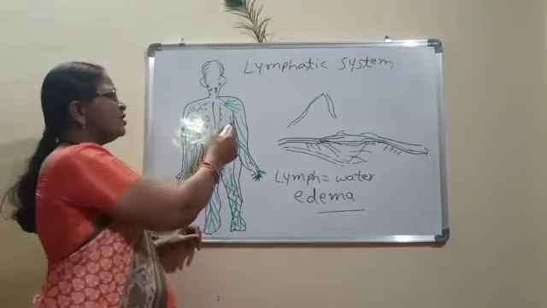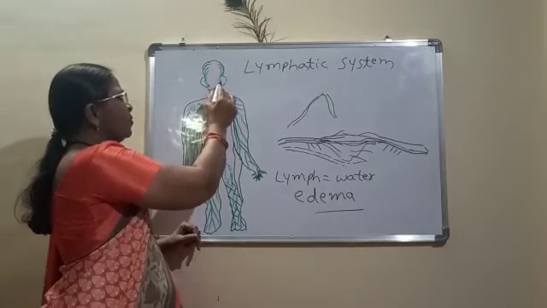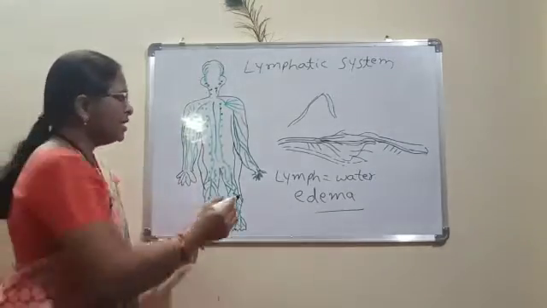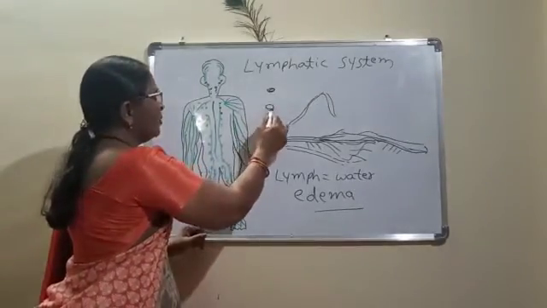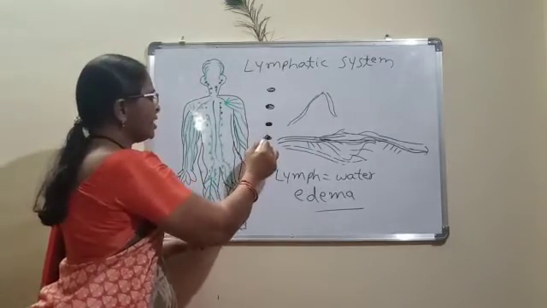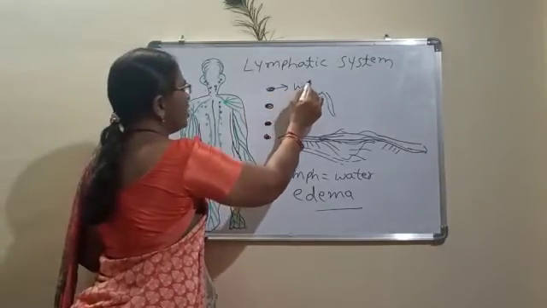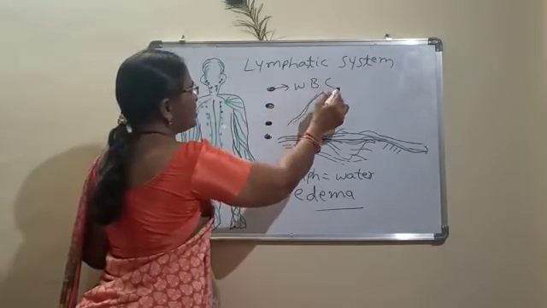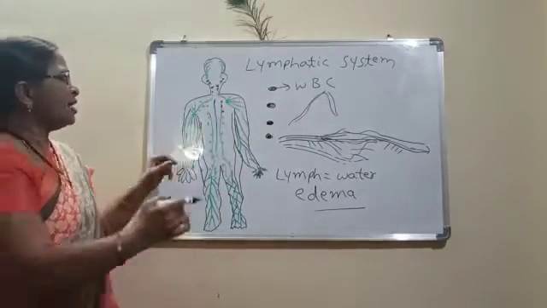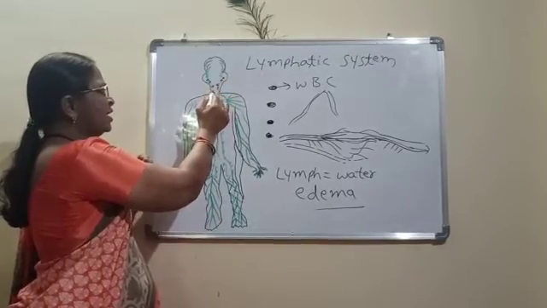This lymph is present all over the body. Here we can see, here and there, mostly the nodes. The lymph nodes are specially arranged transportatory systems in which there is more accumulation of WBC, white blood corpuscles. These WBC are more in the body, behind the ears and in the neck regions.